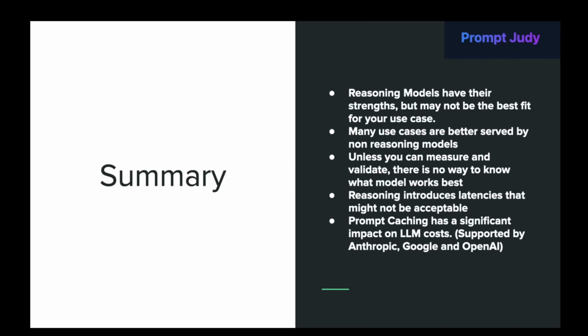Prompt caching has a significant impact on LLM costs. It's currently supported by Google, Anthropic, OpenAI, and I think some models on Bedrock. And this is not particular to reasoning models, especially for the first three use cases where the prompt is similar between runs. Prompt caching can save you a bunch of money.